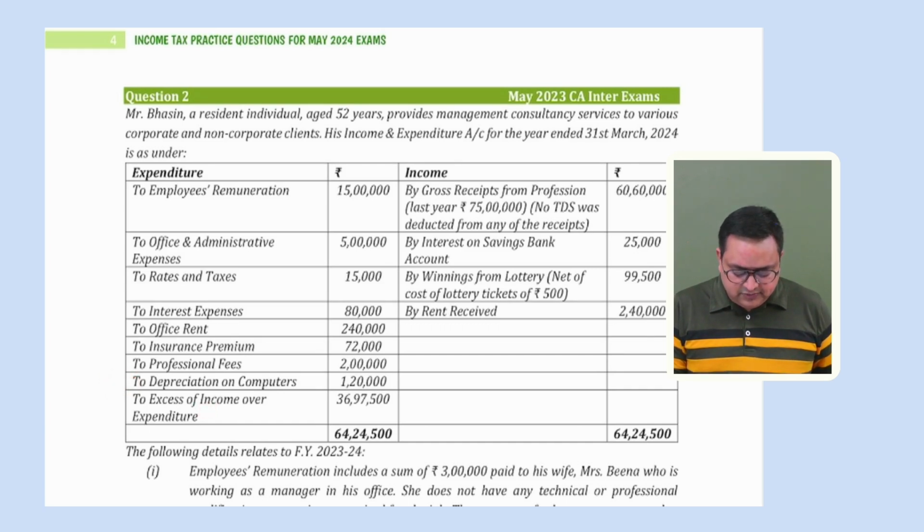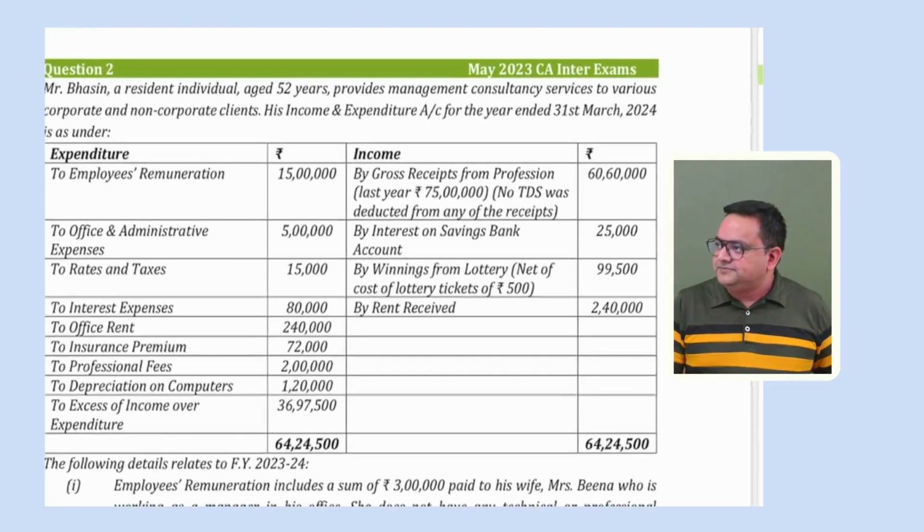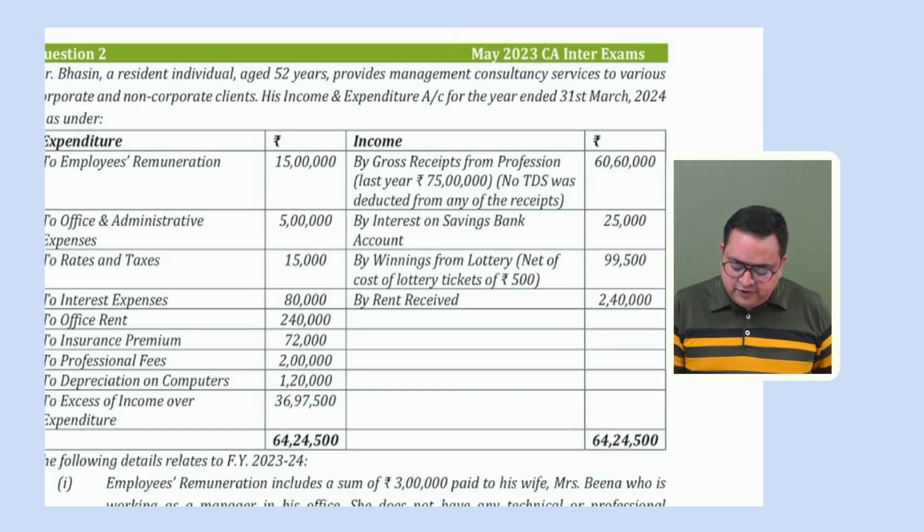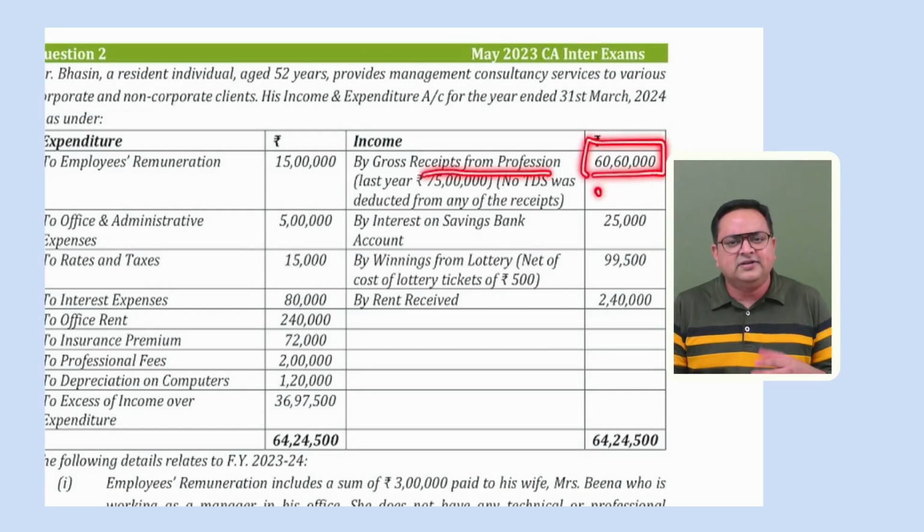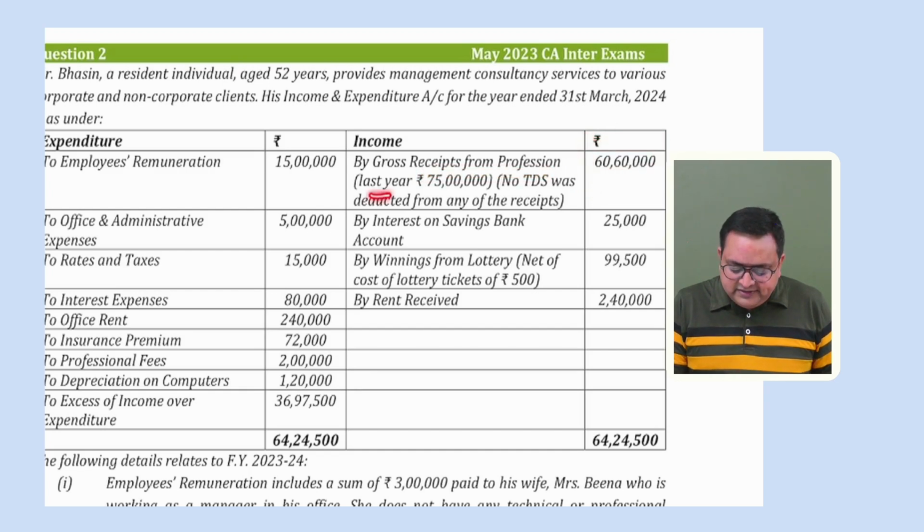Excess of income over expenditure, that is simple profit. Okay, this much is the profit we have. On the credit side, we have gross receipts from profession 60 lakh 60,000 rupees. So this is a revenue, this is sales, gross receipts. Okay. Last year was 75 lakh.